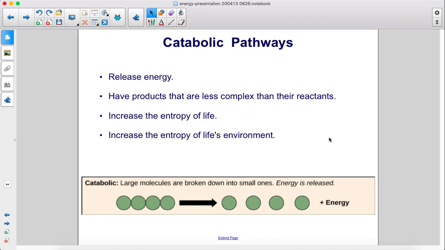Catabolic pathways release energy. They have products that are less complex than their reactants. They increase the entropy of life and increase the entropy of life's environment.